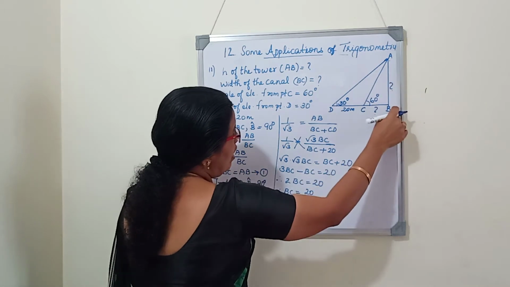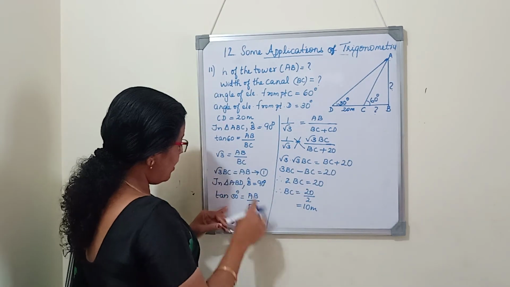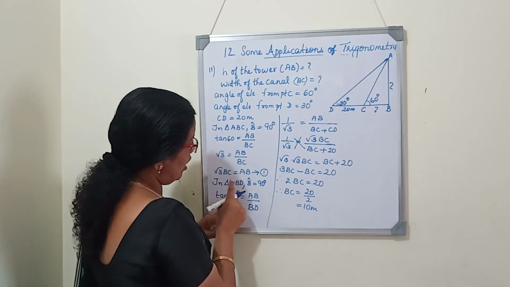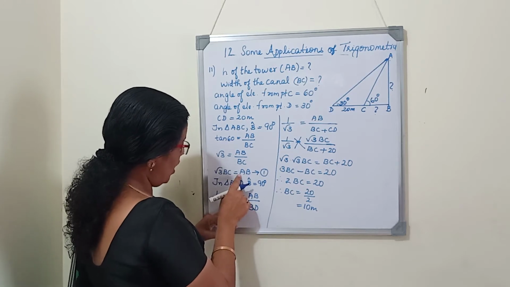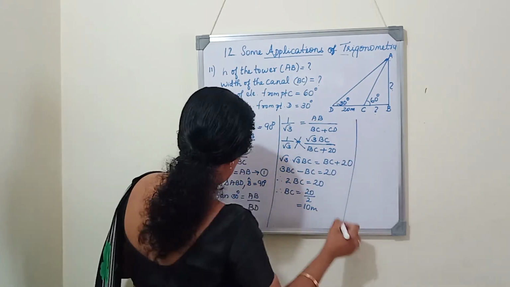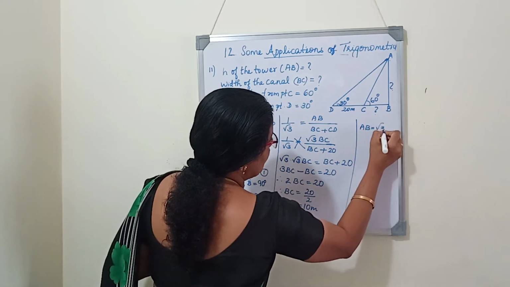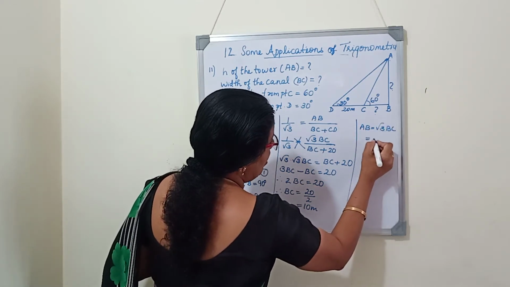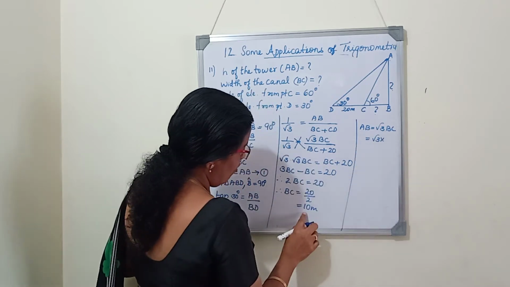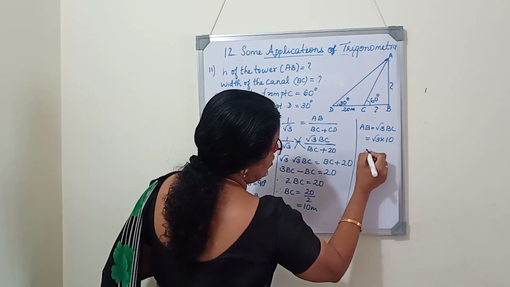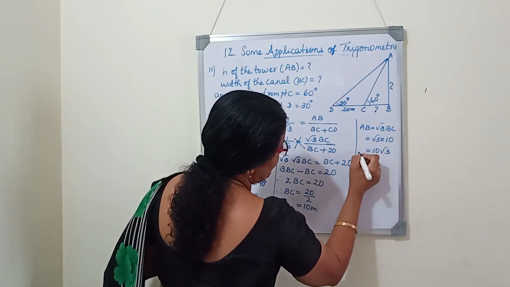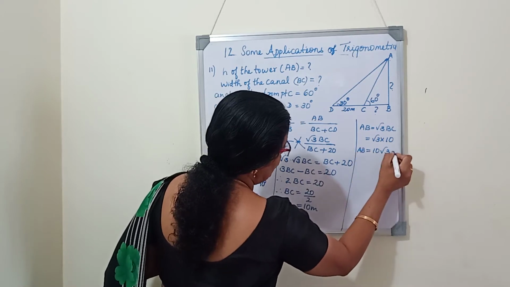Now, we want to find the height of the tower. Height of the tower we can find by substituting in one of the equations. Which one? First equation I will substitute. First equation is AB equals root 3 BC, where BC is the width of the canal, is equal to root 3 into value of BC, which is 10. So, 10 root 3. So, height of the tower is 10 root 3.